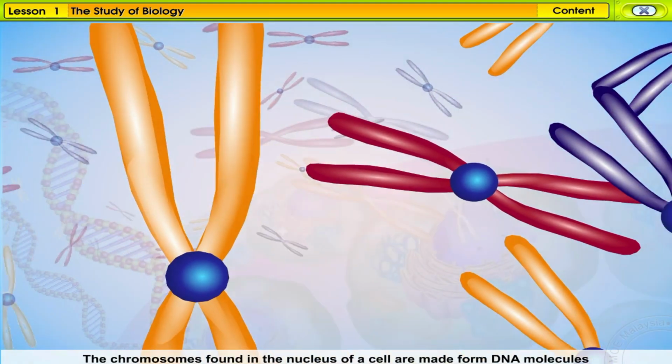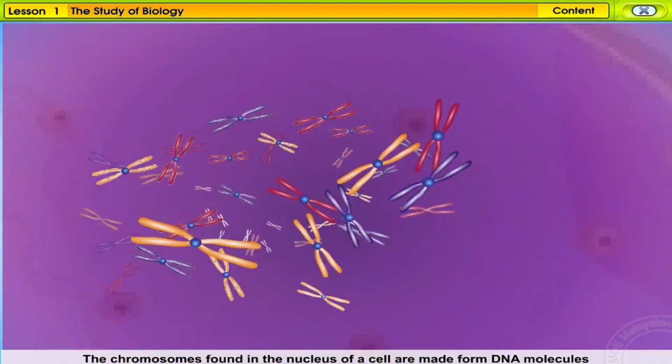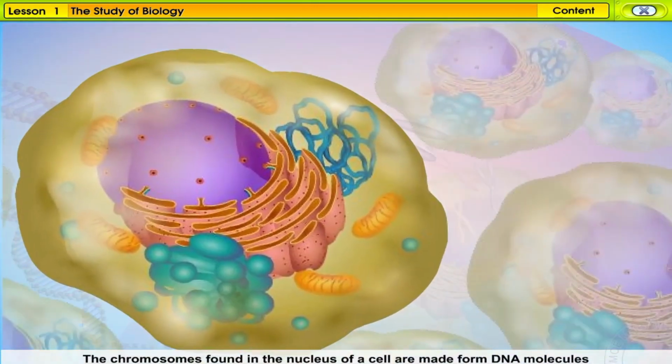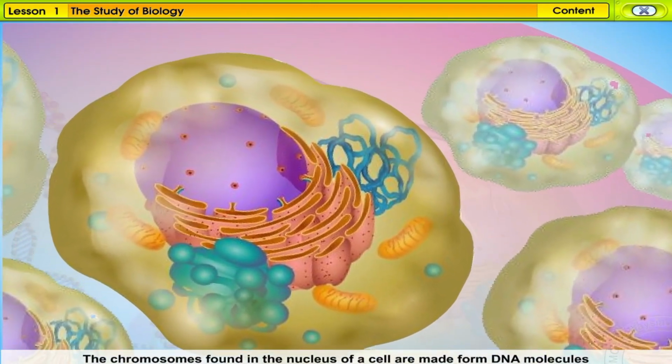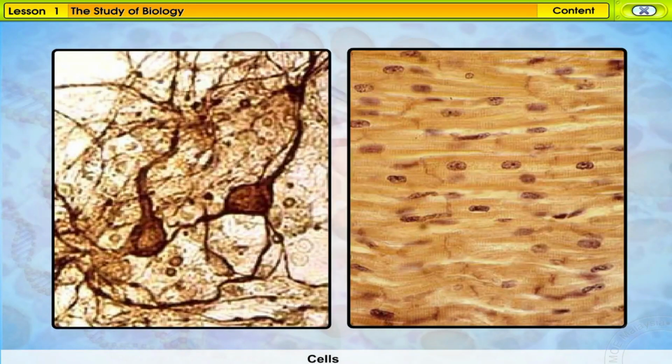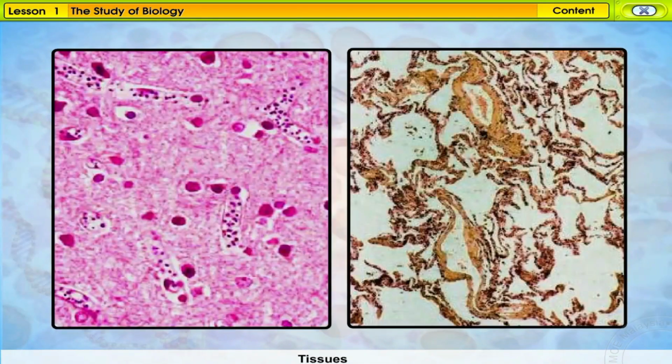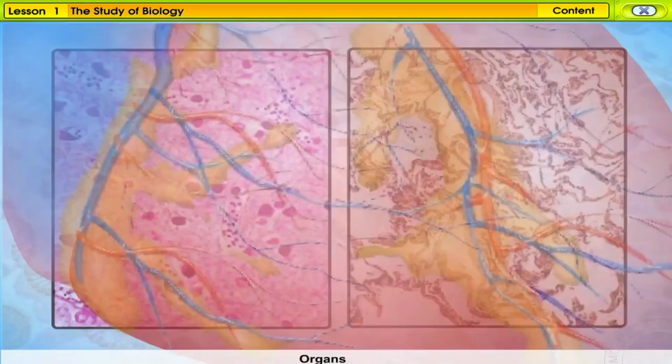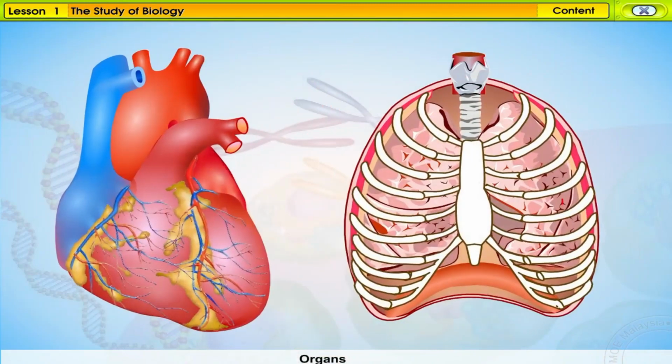The DNA molecules are the main components of chromosomes, which are found in the nucleus of a cell. After the cell level, the next level of the organization of life is a collection of cells that are used to perform a specific function or role. Muscle and nerve tissues are good examples. Next is the organ level, which is then followed by the system level.